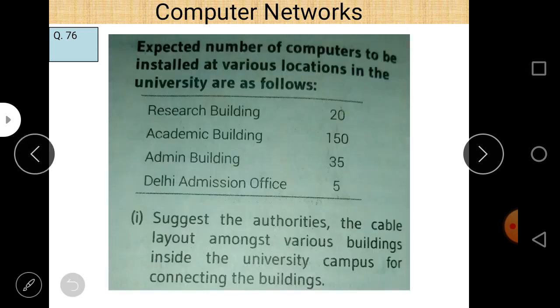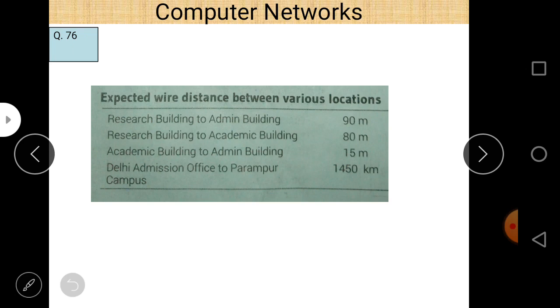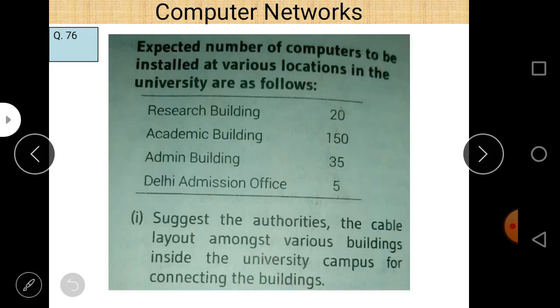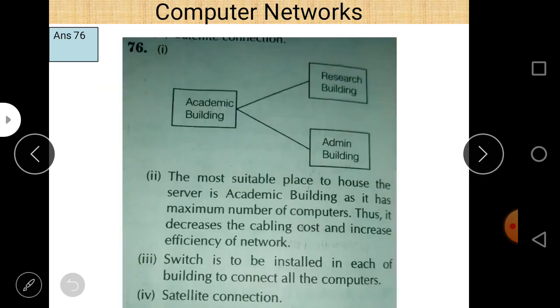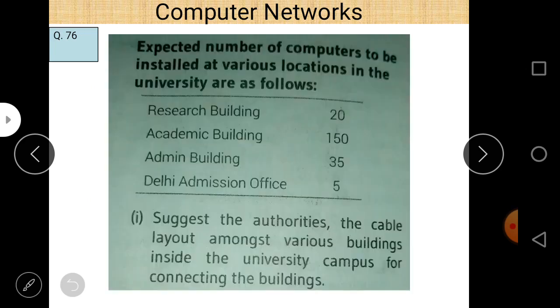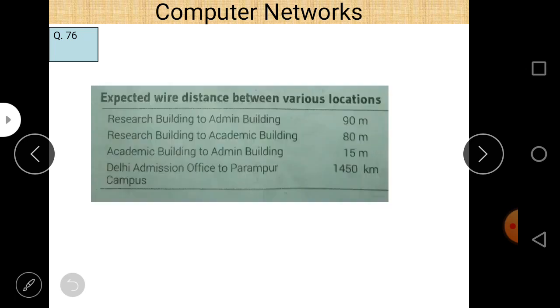If you have already solved it, then you are able to give the answer to this. Consider the distance between the research building and admin building. It is 90 meter, and it is quite high.